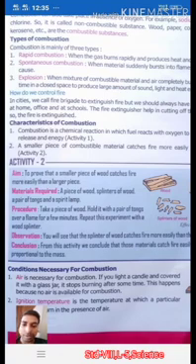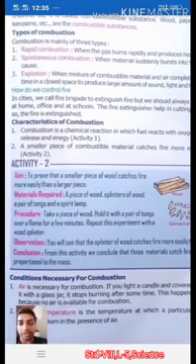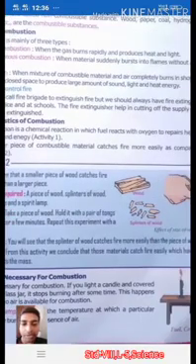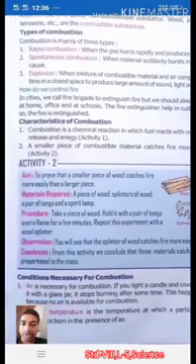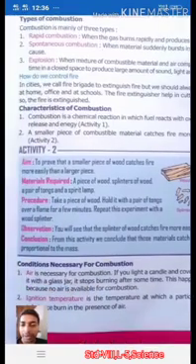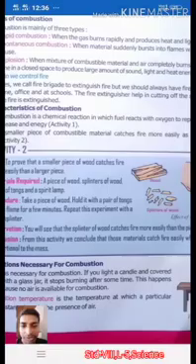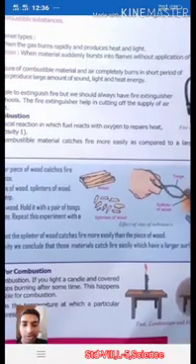If oxygen is absent, combustion cannot take place, right? How do we control fire? We can control it by cutting the supply of oxygen using a fire extinguisher. A characteristic of combustion is that it is a chemical reaction in which fuel reacts with oxygen to release heat and energy, right? Second, a smaller piece of a combustible material catches fire more easily as compared to a larger piece, right?